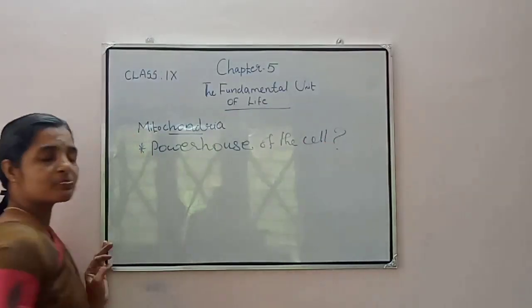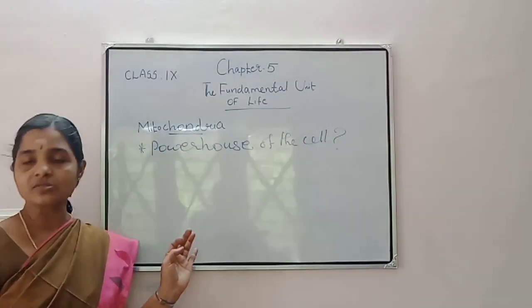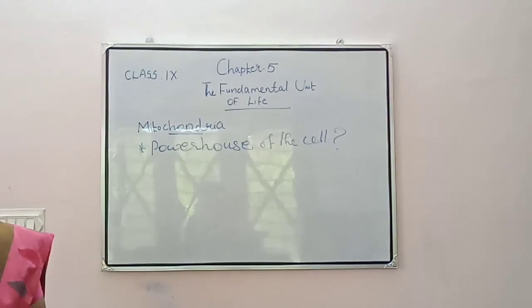Then why is it known as the powerhouse of the cell? You know that a powerhouse is for producing energy.